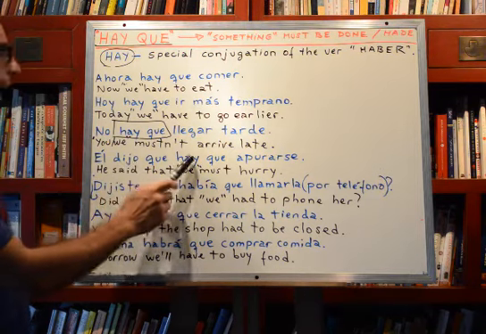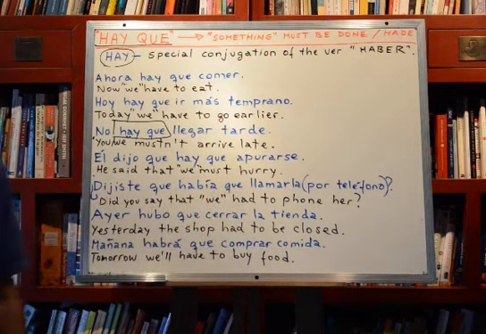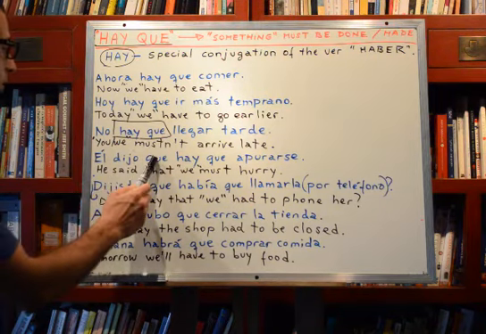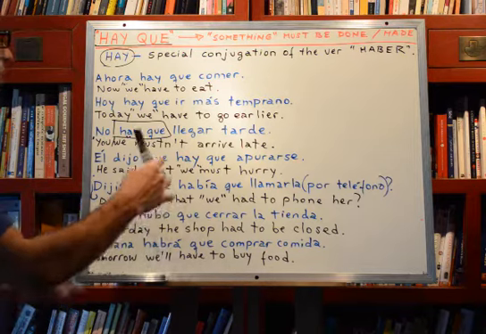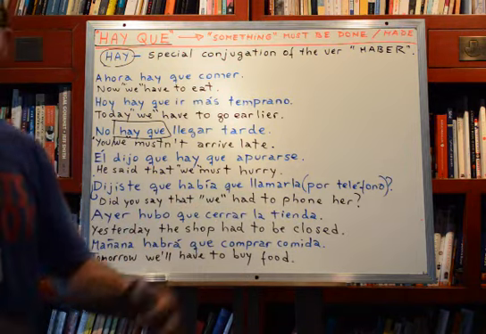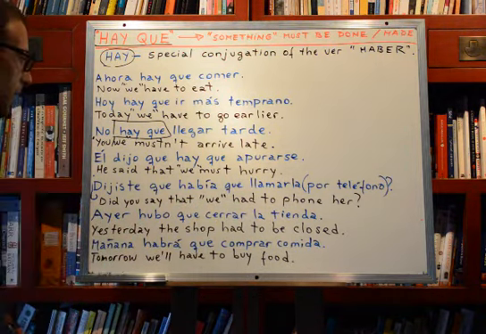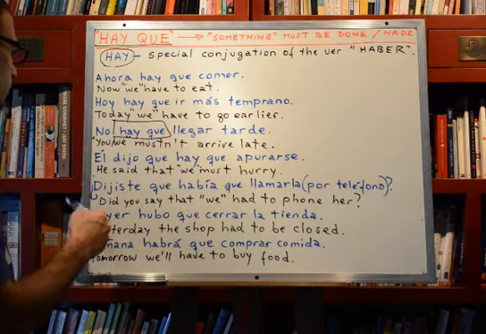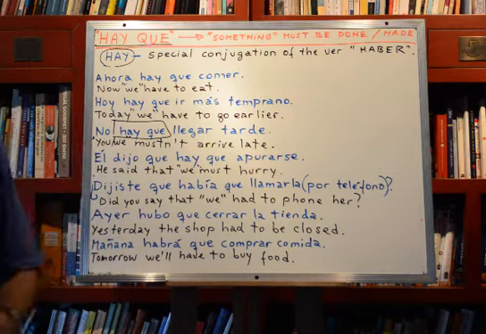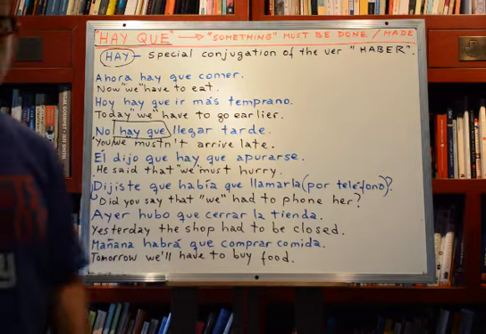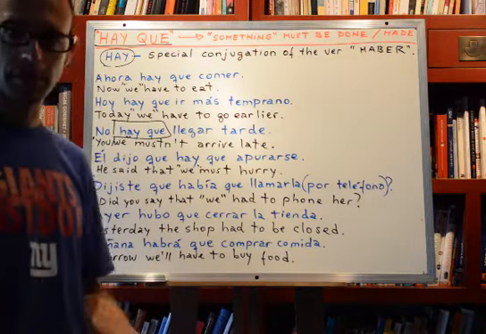Él dijo que hay que apurarse. Él dijo que hay que apurarse. He said that it should be hurried up, or he said that we should hurry, okay? I don't know how I could make a literal translation of this. So he said that we must hurry, or we should hurry up, right? Again, that we is between quotes, because it could be just I or somebody else.